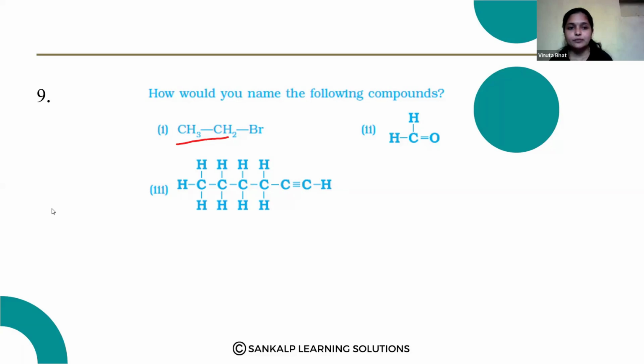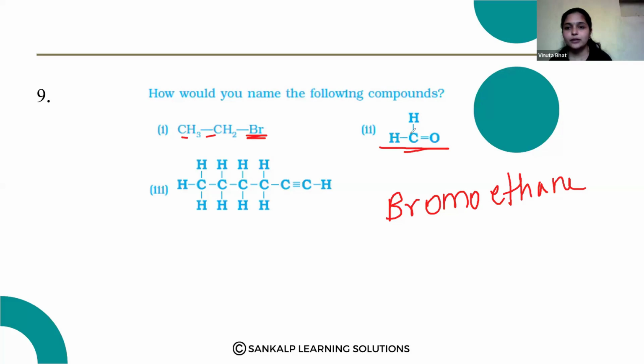Okay. Here the first one, 2 carbon atoms are there. So it is ethane. Bromine is added here. So we can write bromoethane. The first one is bromoethane. The second one, here only one carbon is there, but C double bond OH means here that is the methanoic acid. We can say that methane.